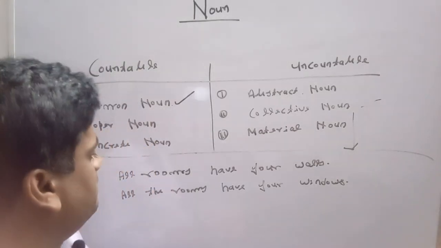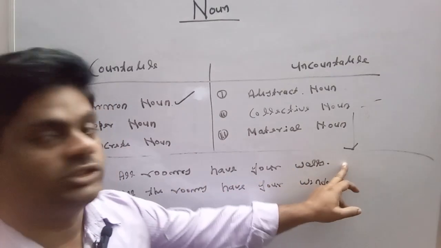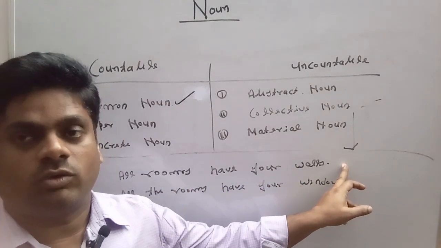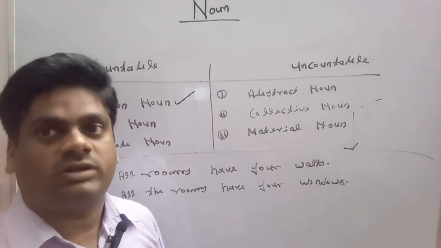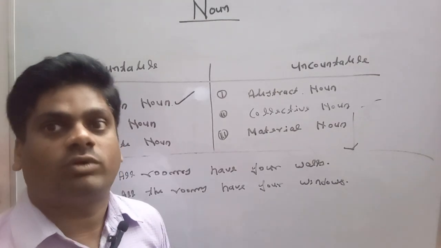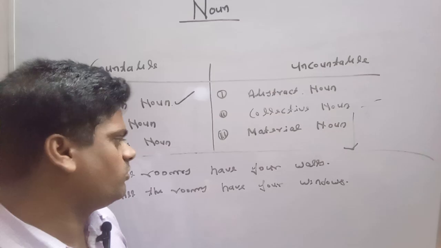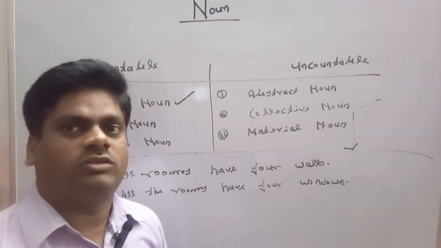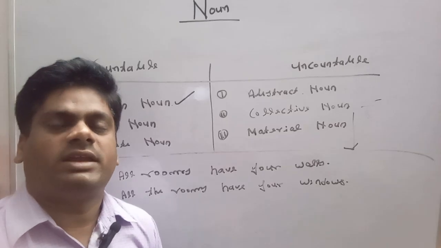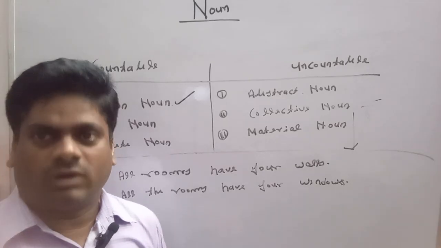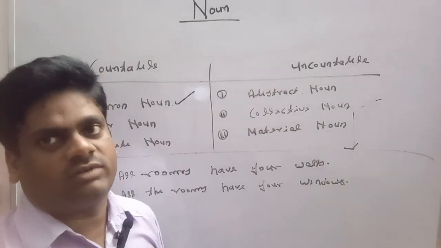So guys, in the first sentence, room is giving a general sense, general meaning, because a room is supposed to have four walls, but it is not necessary on the part of a room to have more than one wall. It is not necessary on the part of a home to have one window or two windows. It depends on the home. A home or a room may have one window or more than one window.